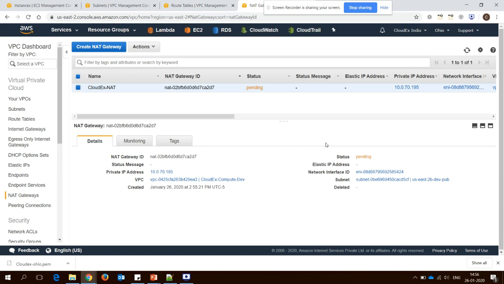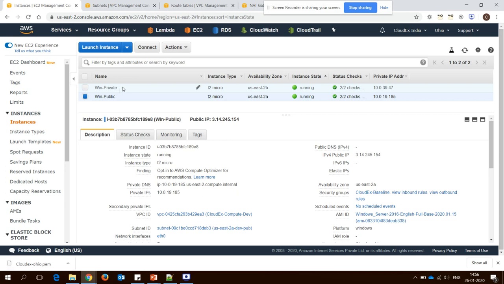Apart from this, to complete this practical you need two virtual machines, which I have already deployed here. One is in the public subnet and the other one is private.